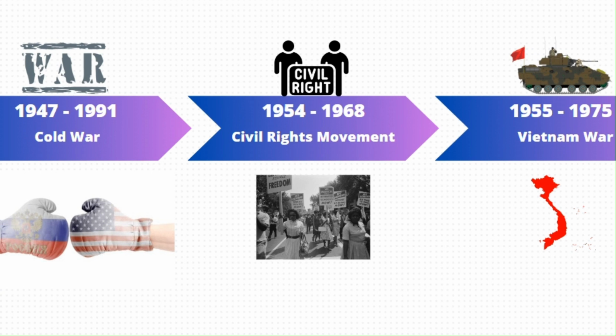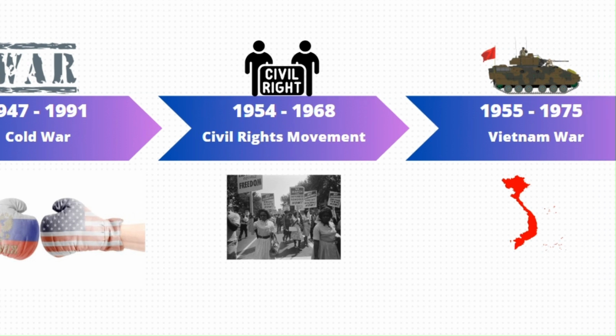His death galvanized the movement, leading to the eventual passage of the Civil Rights Act of 1964. This landmark legislation outlawed segregation and discrimination based on race, color, religion, sex, or national origin, marking a significant step towards a more equal and inclusive society.